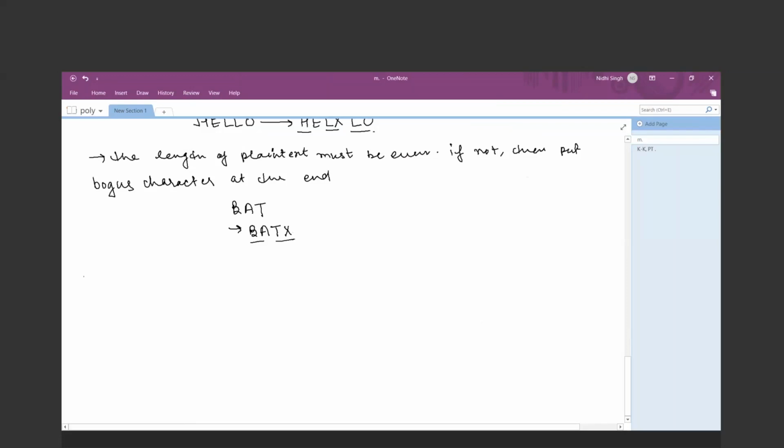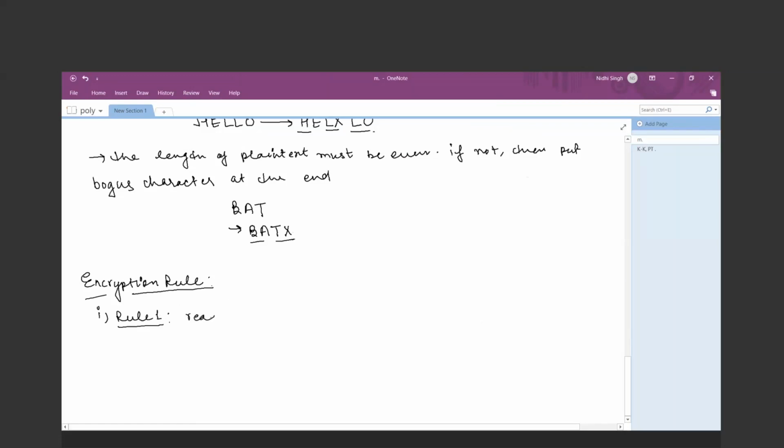Now, what are the encryption rules of the Playfair cipher? The encryption rule 1 says that you have to read the plain text characters from the given matrix.